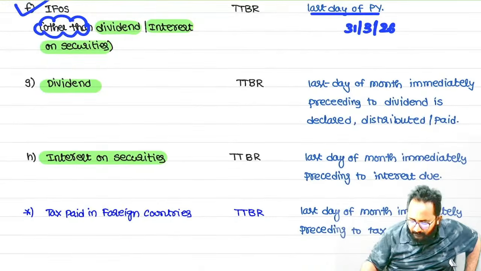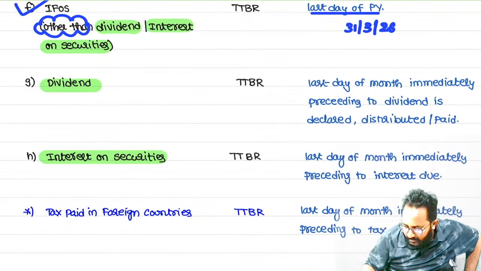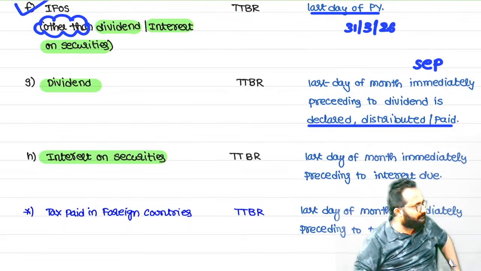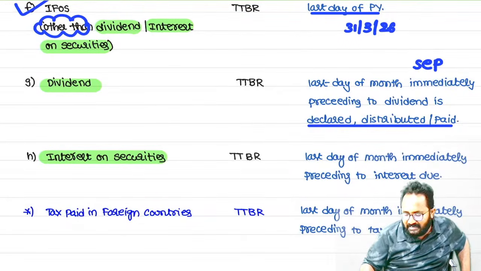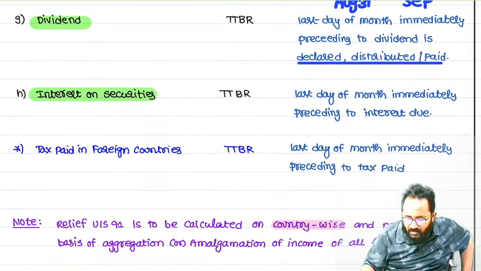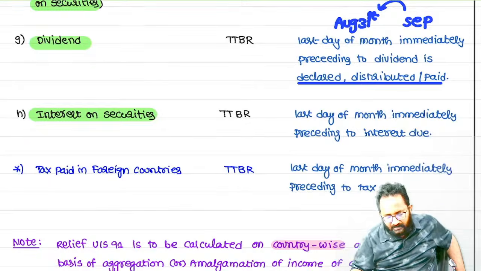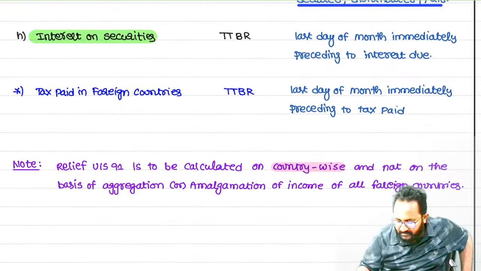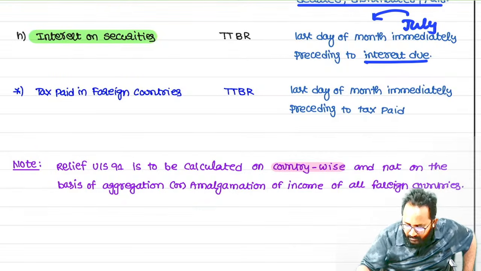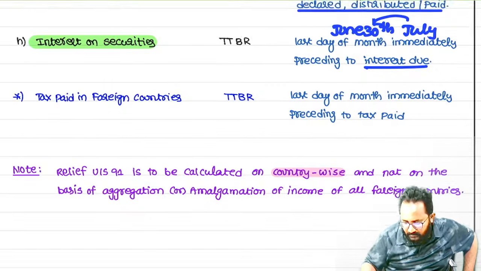For dividend, simply check the month in which the dividend is paid or distributed. Example, if in September month dividend is paid or distributed, the immediately preceding month's last day, what is that? August 31st. Next one, interest on securities. Yes, for interest on securities, simply check in which month the interest is due. Suppose interest is due in July month, the immediately preceding month's last day, what is that? June 30th.